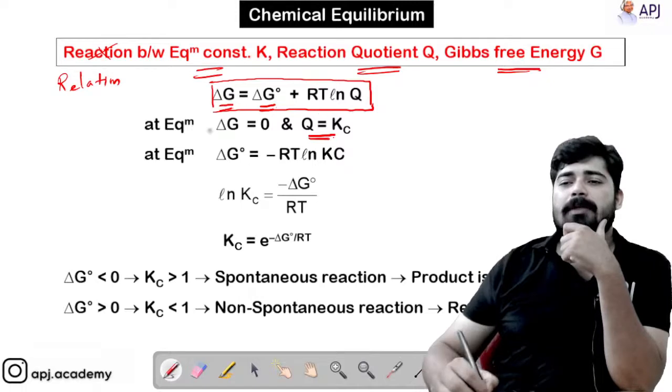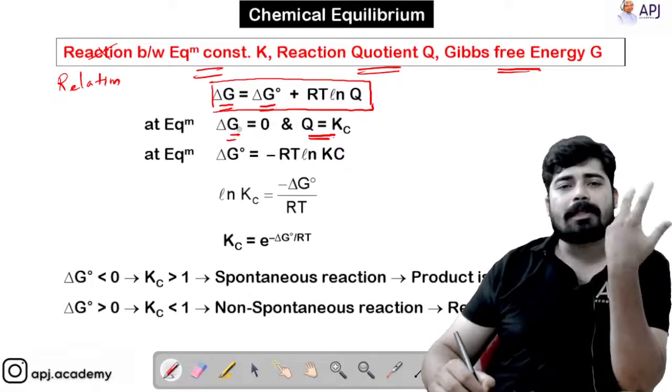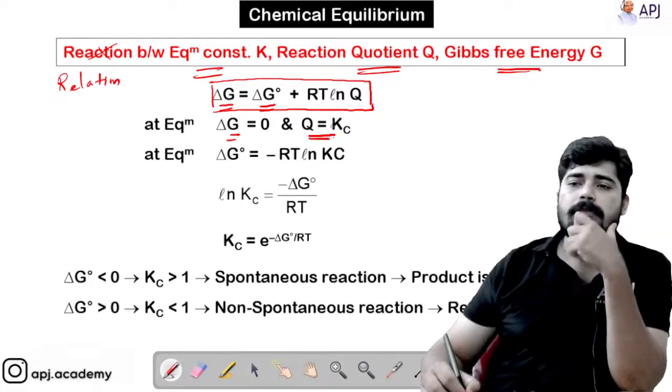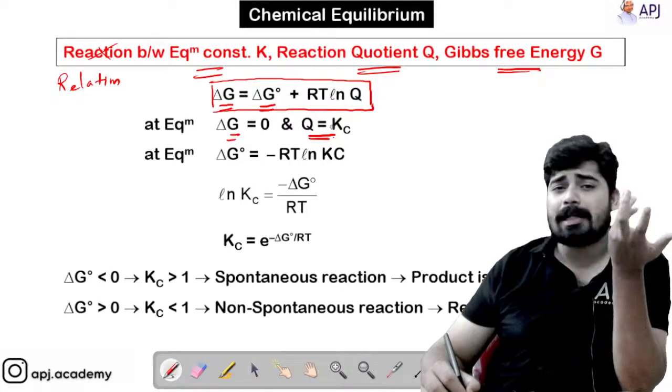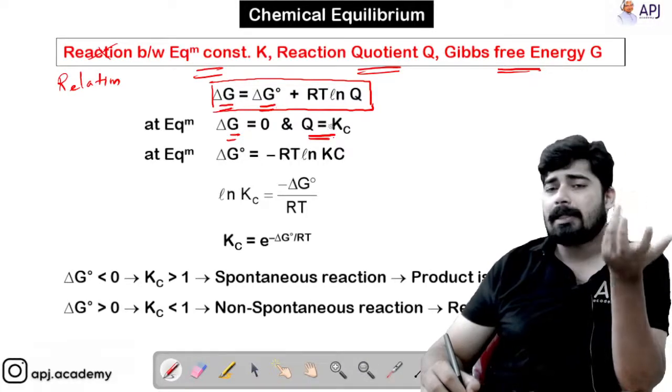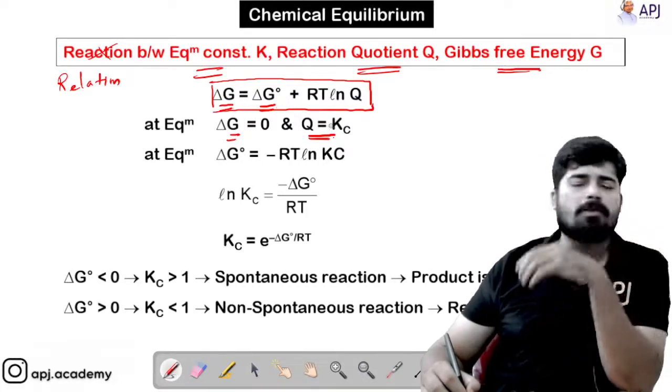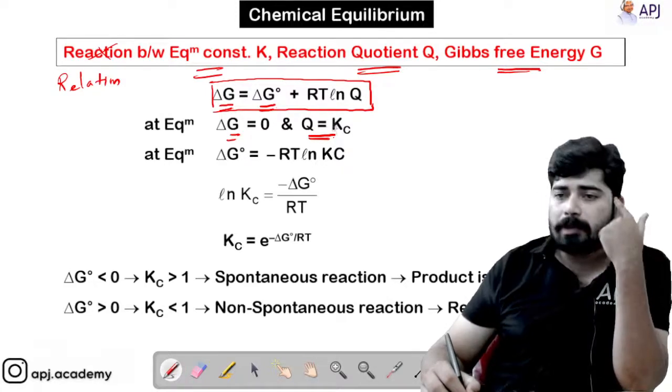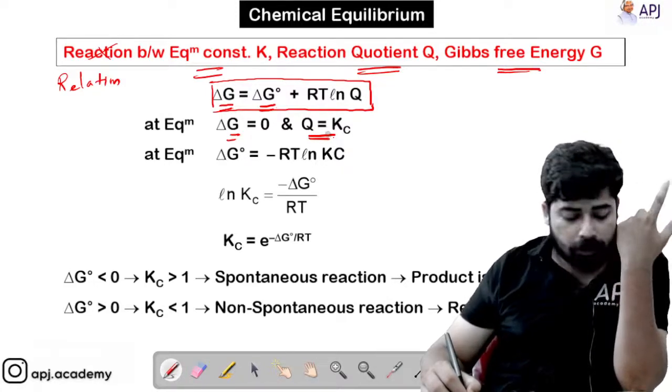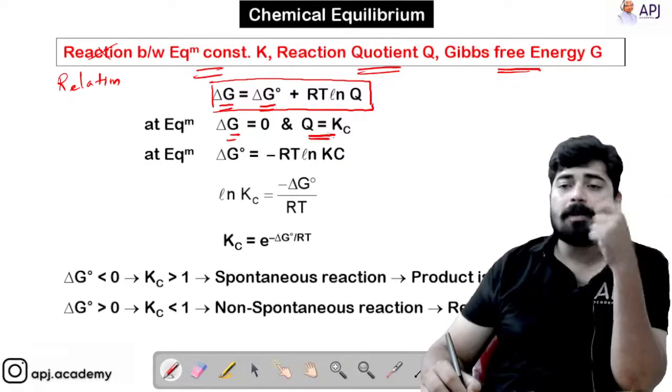So at equilibrium, there is no net reaction, no transfer of electrons, so we know that delta G will be 0, and the reaction quotient will be equal to the equilibrium constant.